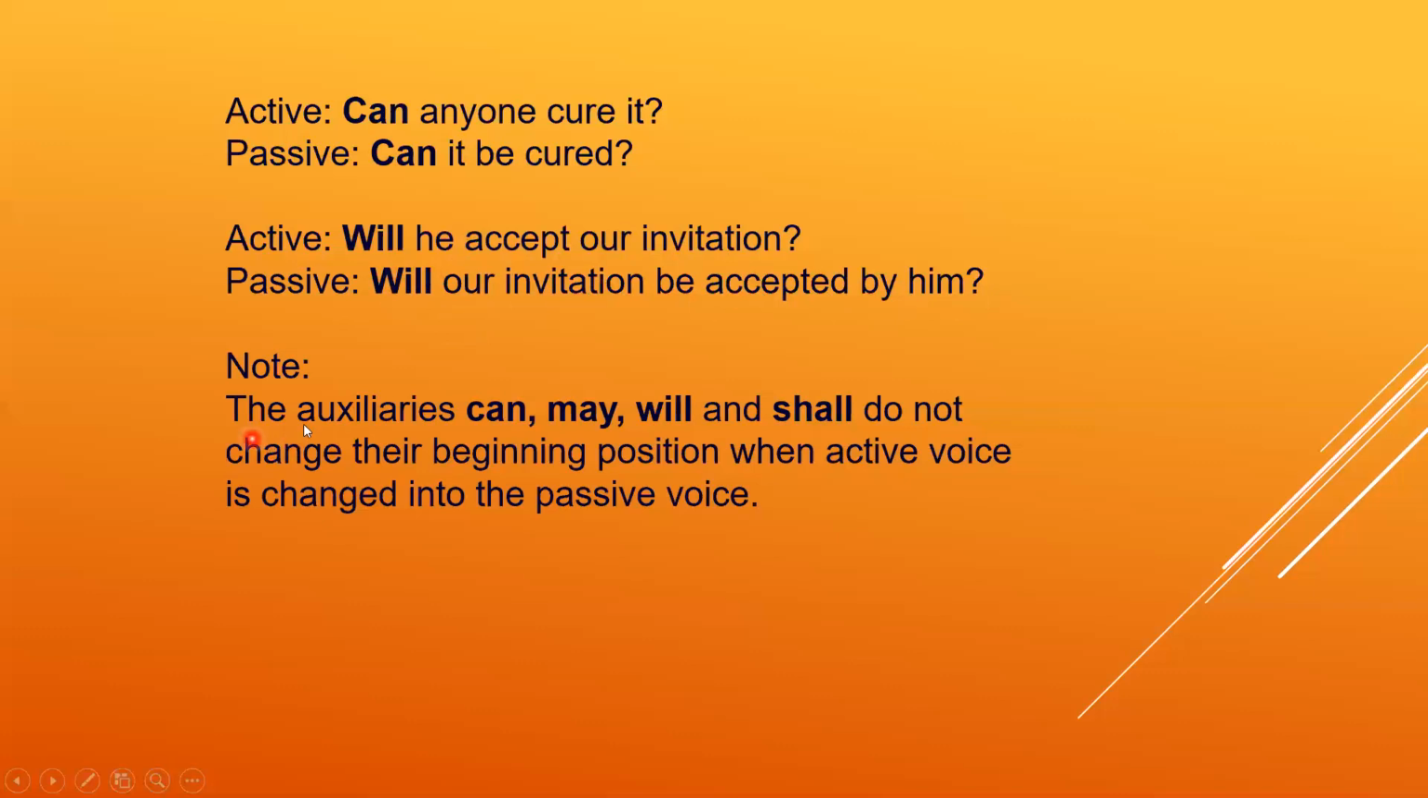The auxiliaries can, may, will, and shall do not change their beginning position when active voice is changed into passive voice. It means, dear students, when we have can or will or may or shall, they will not change their position. They will remain the same as they are in the active. But do, does, and did change their positions, but have, has, will, can, may will not change their positions.